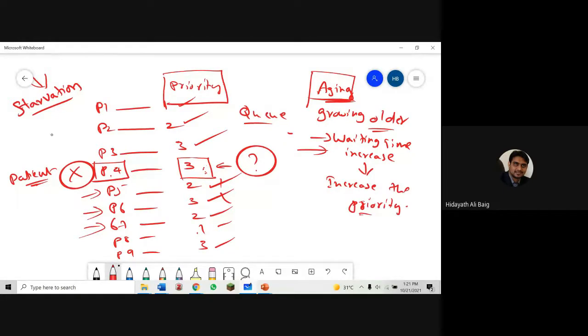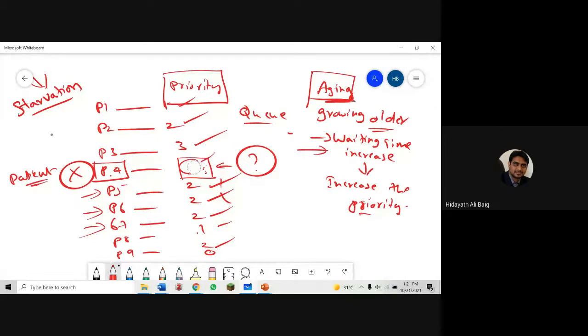Say for example, in my example, this is 2 milliseconds, this is 3 milliseconds, 2 milliseconds. Still, it will never get a chance because 2, 2, 2, 1, 2. We got another process with 0. Still, it didn't get a chance. After some time, because of the algorithm, we say, okay, increase the priority. Don't keep the same because it is waiting for some time. Increase the priority. Now it will become 2. Then there is a possibility that it will go to the CPU.